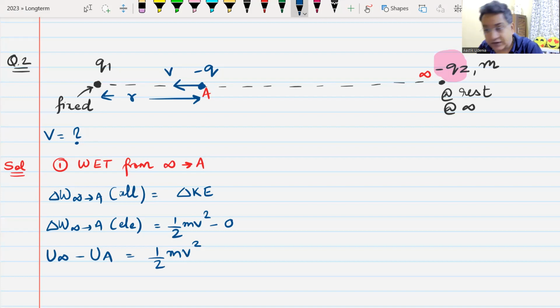Yes, sir. Energy at infinity, when they are separated by infinite distance, is 0. Energy at point A is minus k q1 q2 by r. So minus of that will be k q1 q2 by r. k q1 q2 by r is equal to half mv square. From here you can find out the speed at point A.